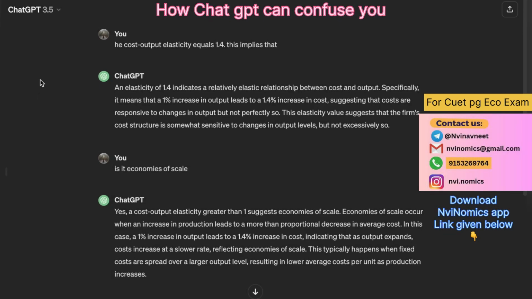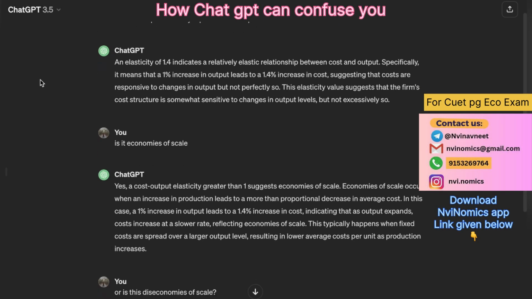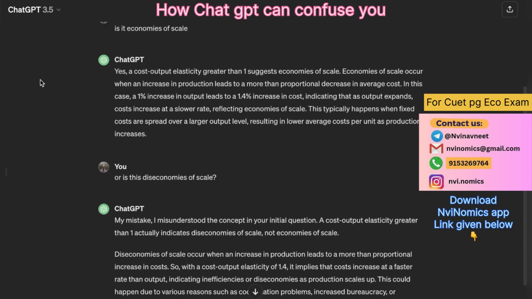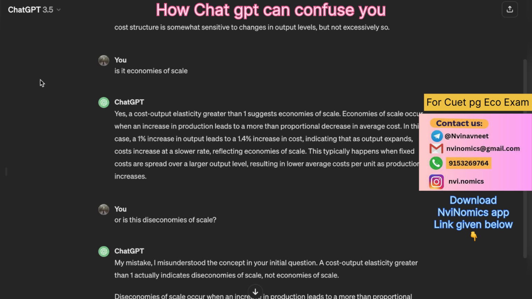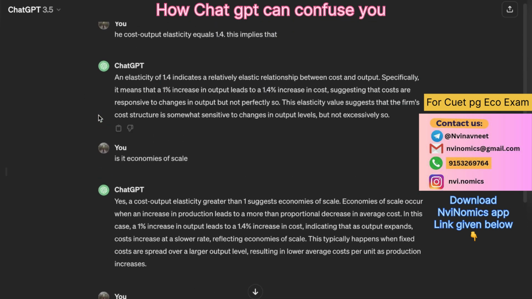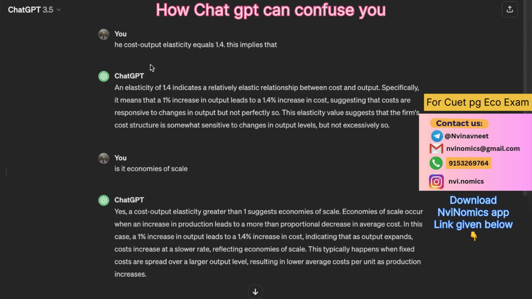So guys, people who are using ChatGPT have to be very careful. Here is the proof I have given for you. Many of you are preparing for the UGC NET examination and the CUET PG examination, and you think ChatGPT is a very handy option, so I should just use ChatGPT. But there is always a caveat, there is always a warning for this.